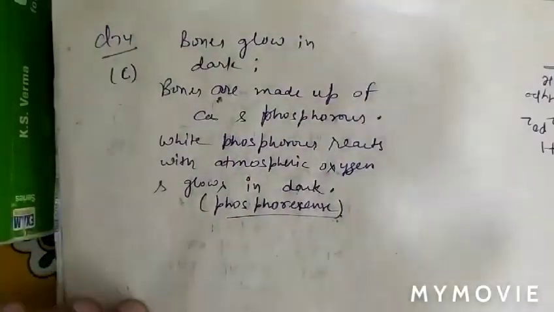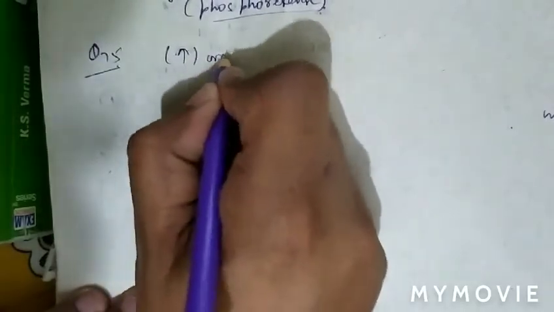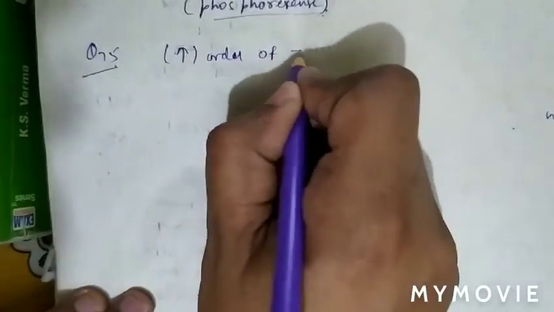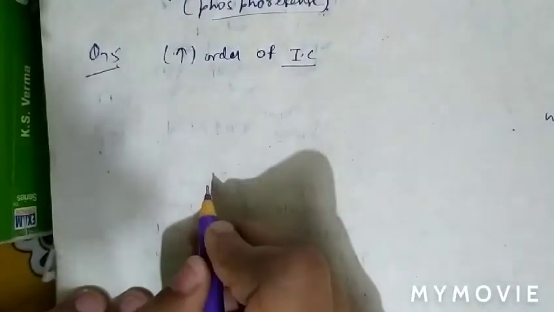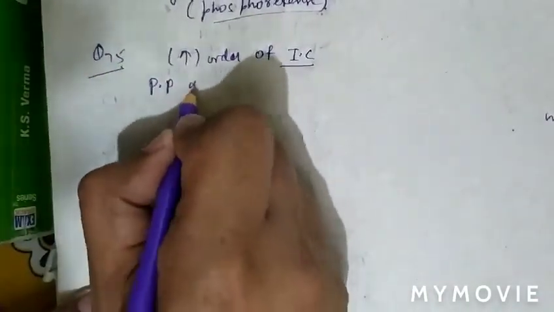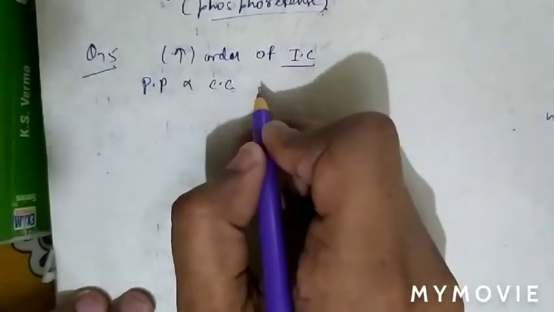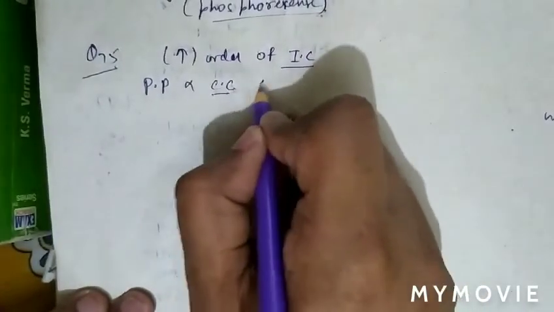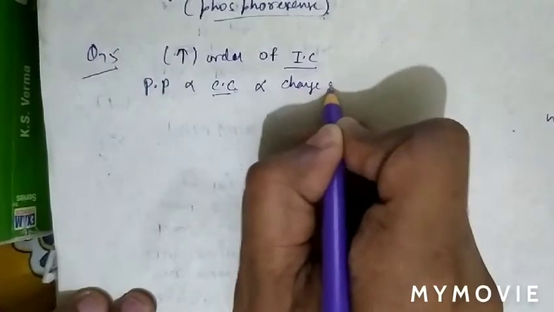See question number 75. Question number 75, increasing order of ionic character. As we know that polarizing power is directly proportional to covalent character, and covalent character is directly proportional to charge on cation.